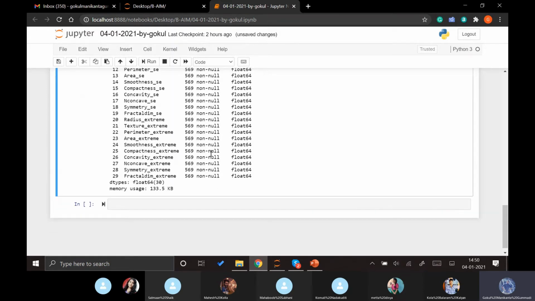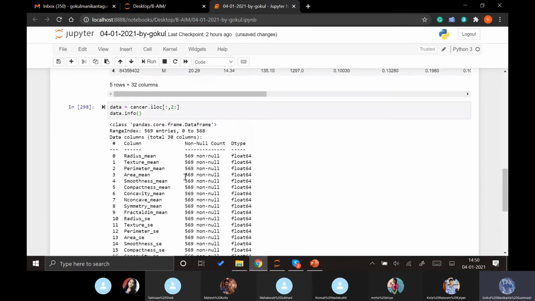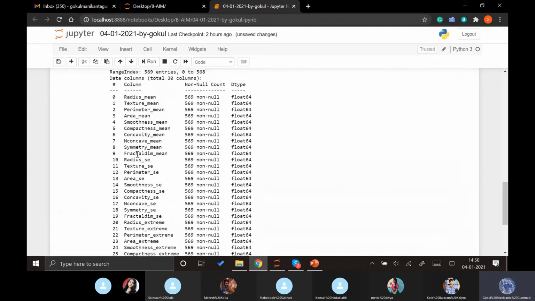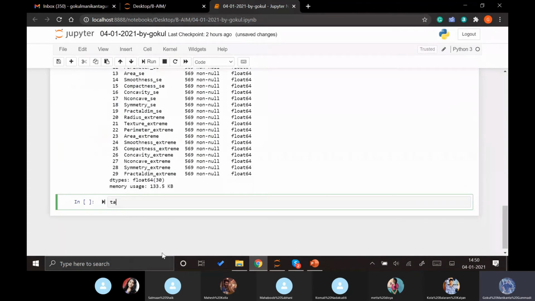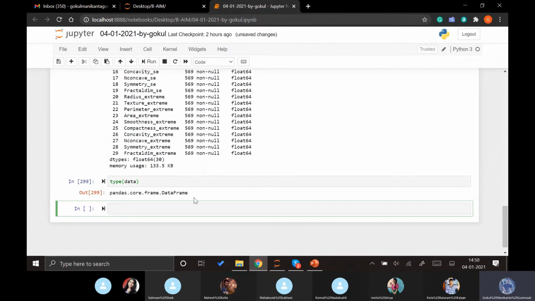So let's quickly apply it, but it will be applied on data in the form of an array rather than a series. Right now, the data structure which we have here is actually a data frame.